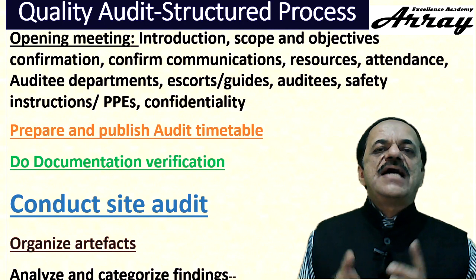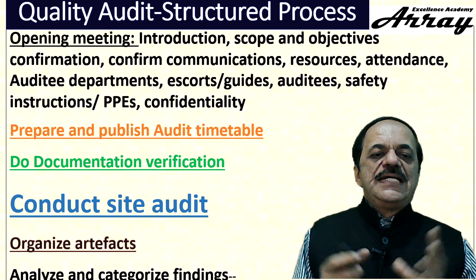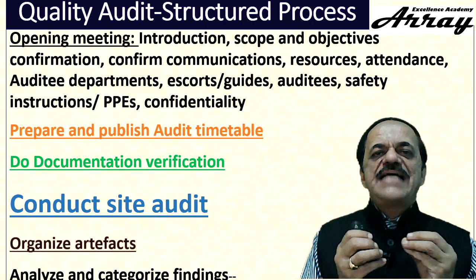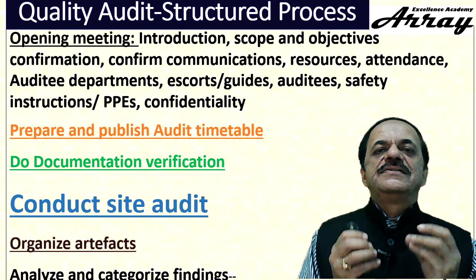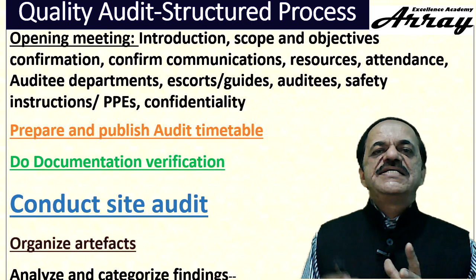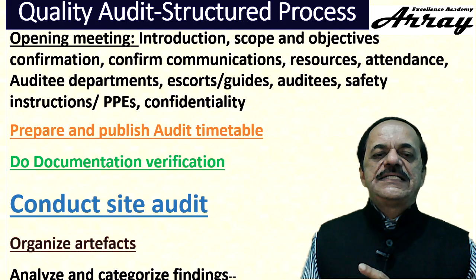After organizing the artifacts, analyze and categorize findings to see under which clause and exactly under which subclause this non-conformance has to be brought in and published during the closing meeting.